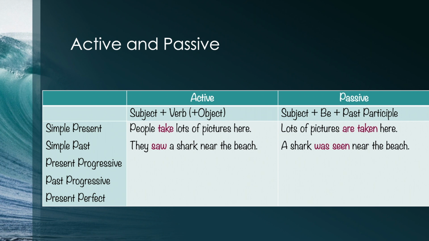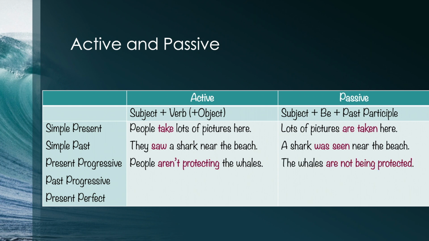Notice that I didn't say who saw the shark. That doesn't matter. The important thing is that there's a shark out there. Someone saw it. This sentence is in the passive because the shark isn't doing the seeing. Does that make sense? Here's one in the present progressive, or present continuous if you prefer that label. People aren't protecting the whales. And in the passive, the whales are not being protected.